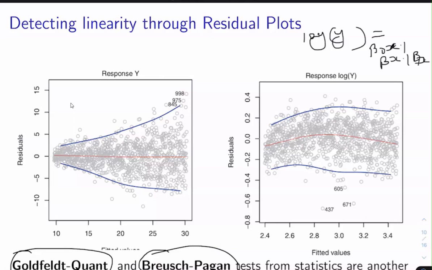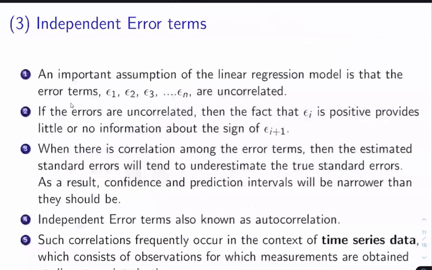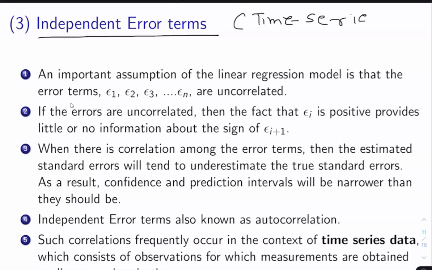So that is the second assumption which is problematic many times. The third kind of error assumption that is problematic mostly occurs in time series data. So far the examples that we have seen are not time series data. That was called cross-sectional data. And time series data means that we are collecting the data time-wise.